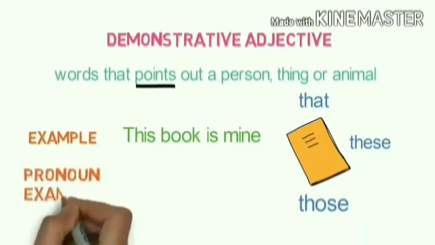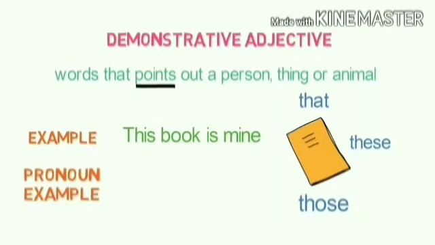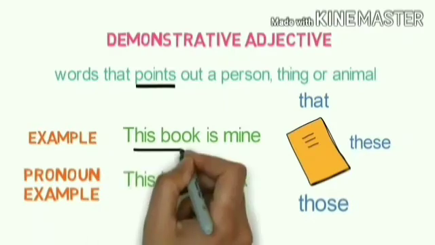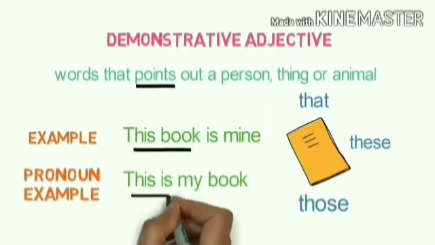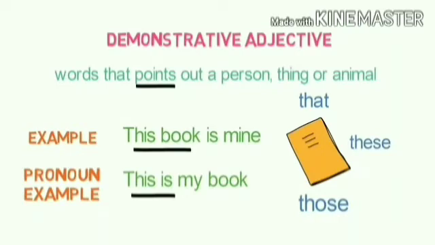We had learnt the same thing, do you remember? Yeah. This is my book. When I say the first sentence, this book is mine, this comes before the book. That is a noun and it describes the noun. In the pronoun sentence, this is my book, this comes before the verb is. So it becomes a demonstrative pronoun. I'm comparing it so that you understand it very clearly. Okay. I hope you understood clearly.